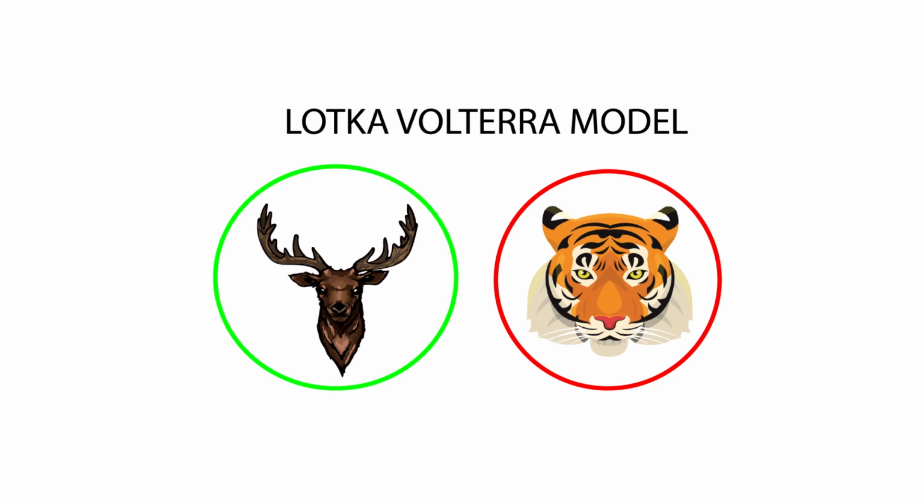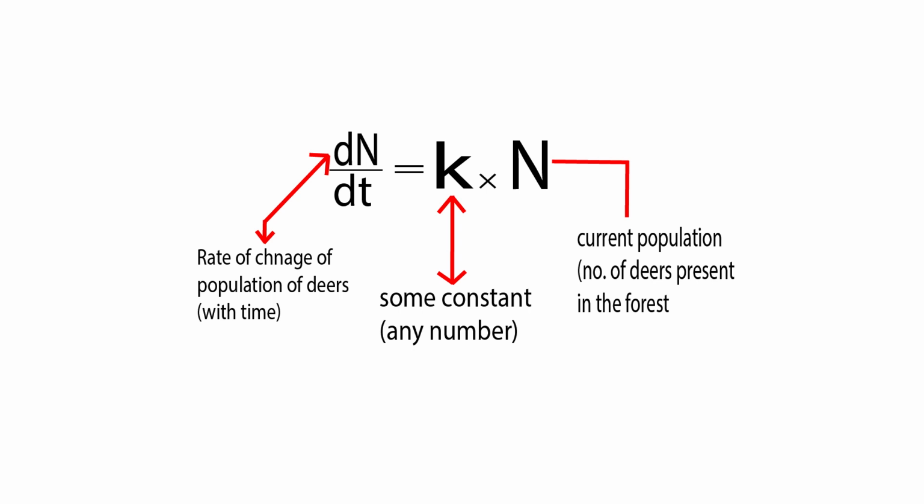I am about to tell you something superb and flawless. Consider the population of deers in a forest. It is affected by many factors like habitat, competitors, predators, say tigers, and the availability of food. We can see changes in their population increase or decrease with a certain period of time. This rate of change can be affected by nature.